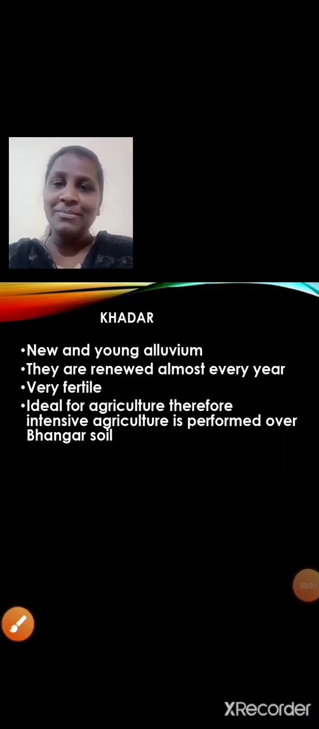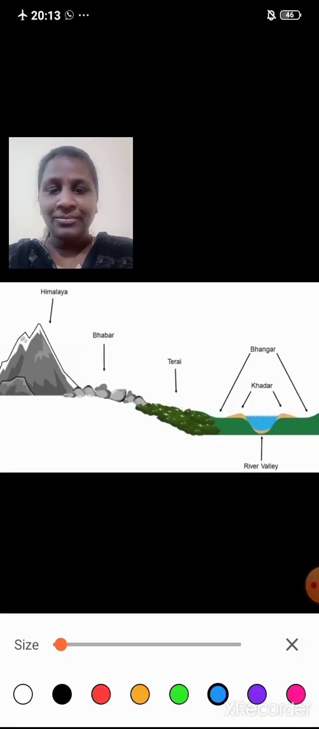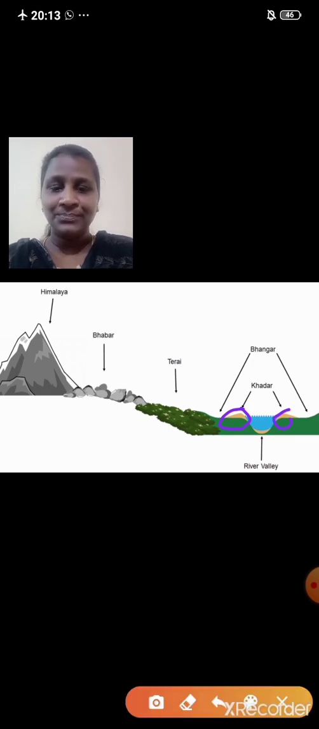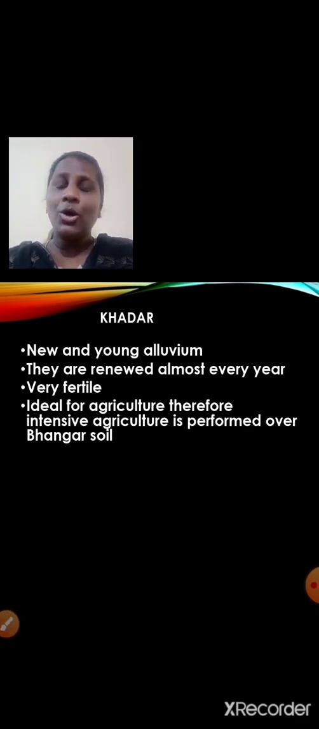Now let us learn about the Khadar. Have a look over here, students. You can see in this image, this area. Yes, it is said to be Khadar. Let us learn more about Khadar. It comprises of new and young alluvium. They are renewed almost every year. Due to floods, they are renewed almost every year, and they are very fertile, very much favorable for agriculture.